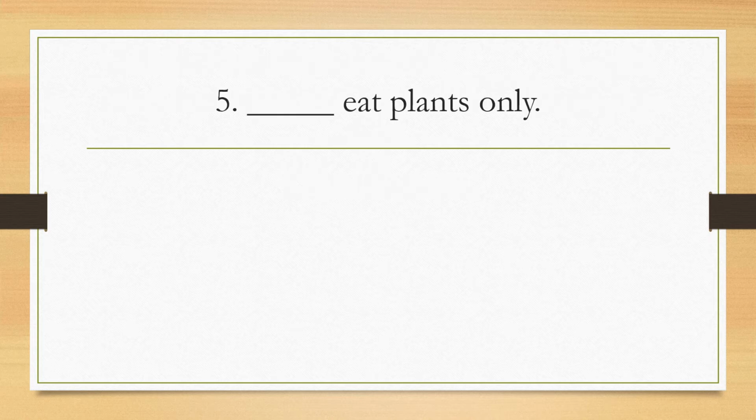Number five, they eat plants only. What kind of living things eat plants only, or animals that eat plants only, I should say? Omnivores are animals that can eat both plants and animals. How about animals that eat plants only? These are herbivores.